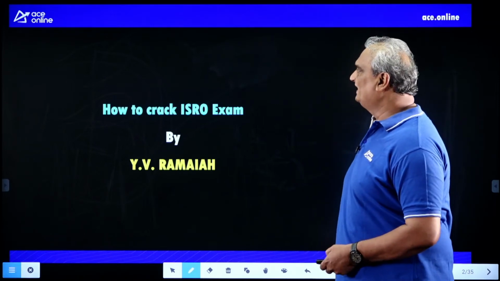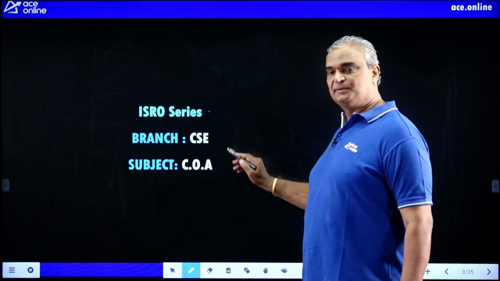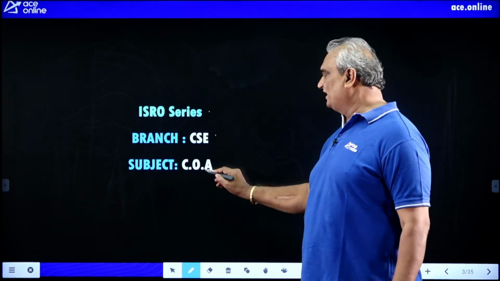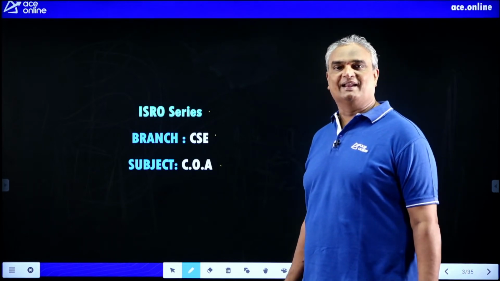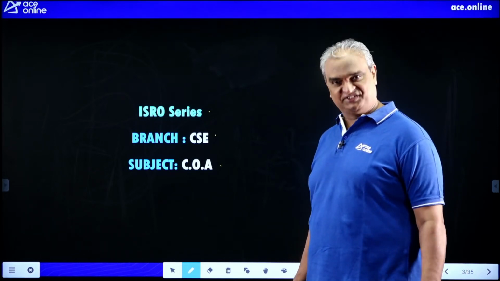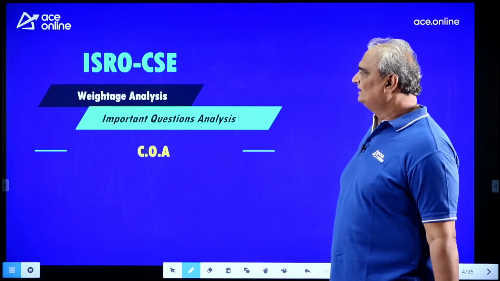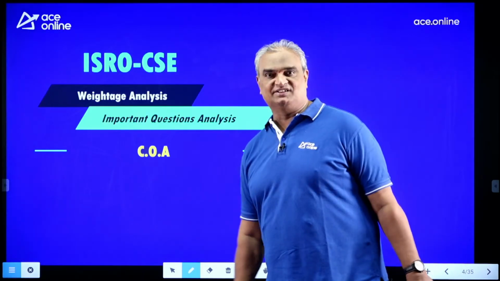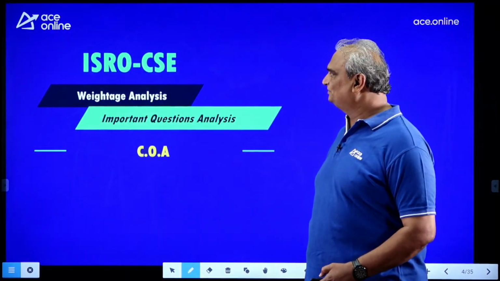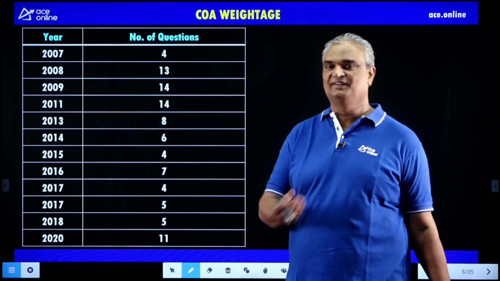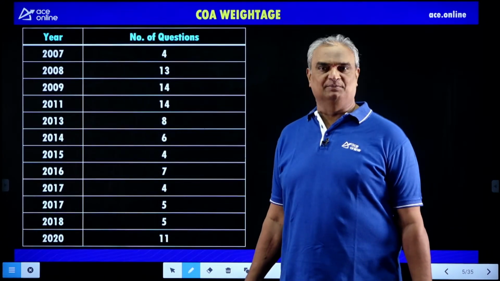Our subject title is ISRO series, branch CSC, and subject COA, Computer Organization and Architecture. Here is the weightage analysis of our subject. First of all, it is the weightage. Its syllabus is almost equal to the GATE syllabus.